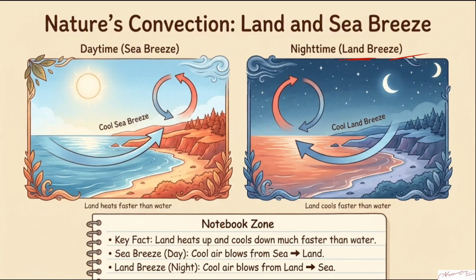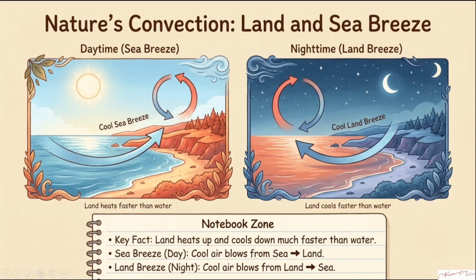So the air particles here rise up, and to fill this space, the cold air from the surface of the land rushes towards the sea. That is called the land breeze. The cold air from the sea rushes towards the land. That's called the sea breeze. Clear? One thing to notice, and you have to remember, that sea breeze always happens in the daytime.